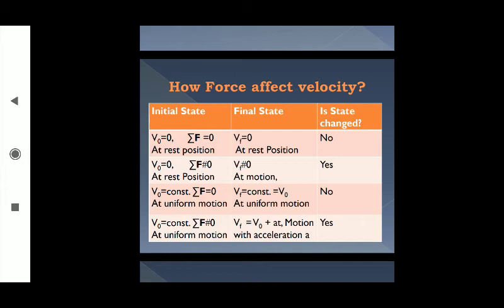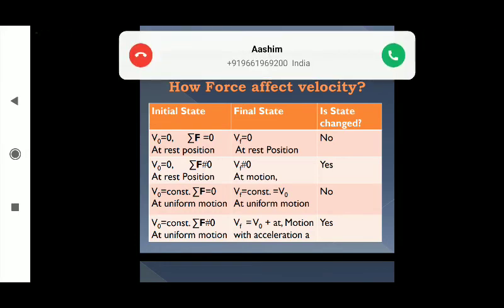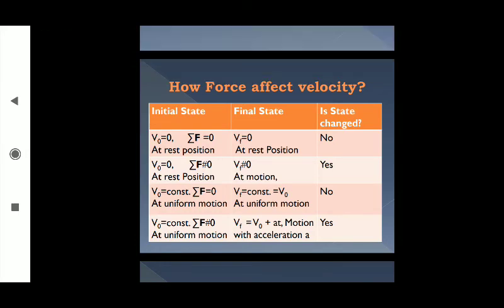It has some value. So if some force is applied externally, then the state of motion will be changed. So is the state changed? Yes, the state of motion is changed. The initial velocity was 0, but the final velocity is not 0 anymore. So Vf is not equal to 0.